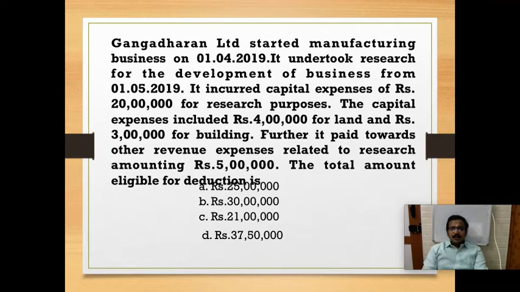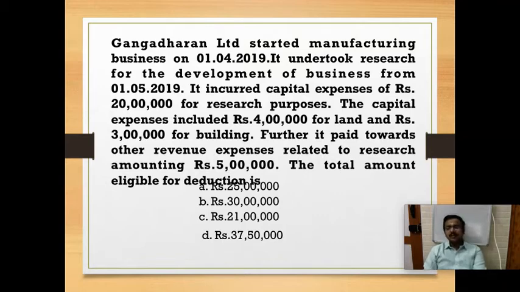So next question. Gangadharan Limited started a manufacturing business on 1/4/2019. It undertook research for the development of business from 1/5/2019. It incurred capital expenses of rupees 20 lakh for research purpose. The capital expense included rupees 4 lakh for land and rupees 3 lakh for building. Further, it paid revenue expenses related to research amounting to 5 lakhs. What is the total amount eligible for deduction?